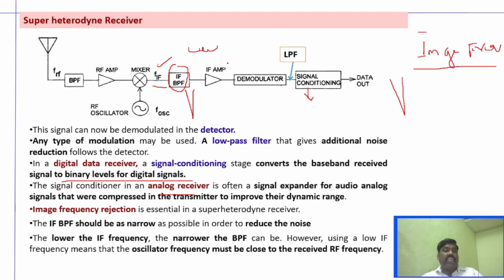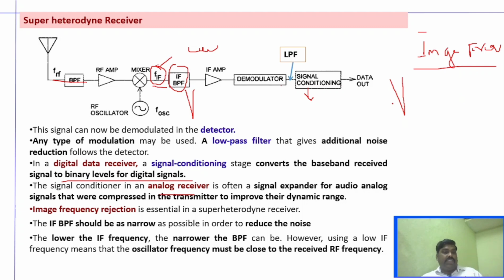If this highest frequency has to be very low, then the local oscillator signal has to be in such a way that it is very close to the RF frequency. Understand this point very clearly. That is, if the IF bandpass filter has to have a narrow bandwidth, then this IF frequency has to be very low. And if the IF frequency has to be very low, then the local oscillator has to be at nearly the same frequency as that of the RF signal which is received, right? Because of this, there are chances that image frequency can happen.